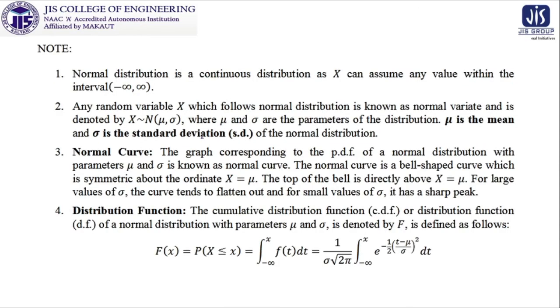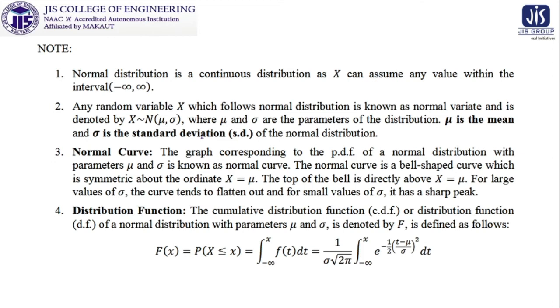Now there are some important notes. All this information is already shared, but it is now in a compact form. The normal distribution is a continuous distribution, as X can assume any value within the interval minus infinity to infinity. Any random variable X which follows the normal distribution is known as a normal variate and is denoted by the parametric form N(mu, sigma), where mu and sigma are the parameters. And we know what is mu and what is sigma.